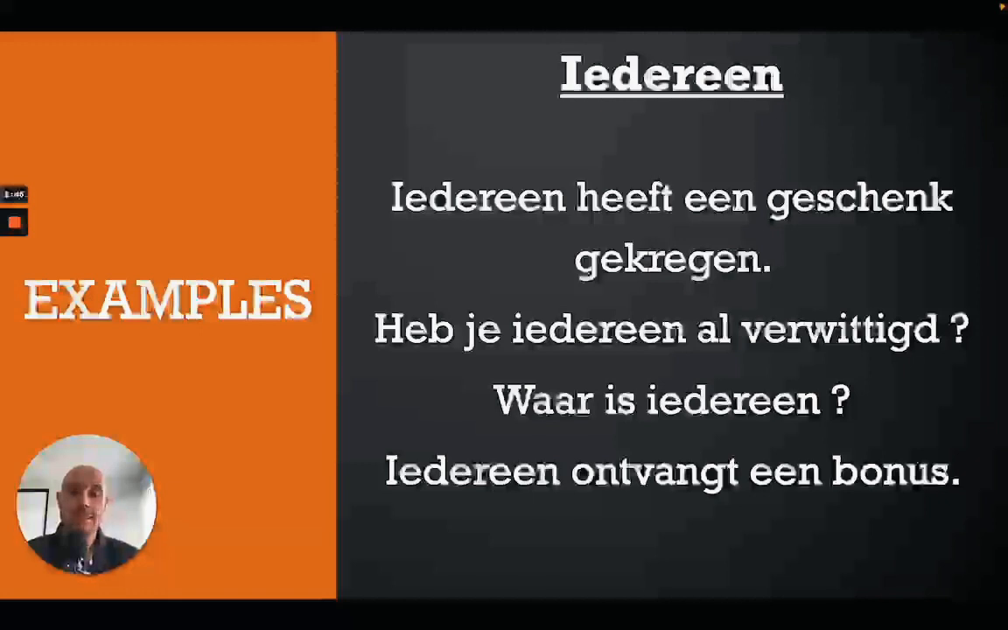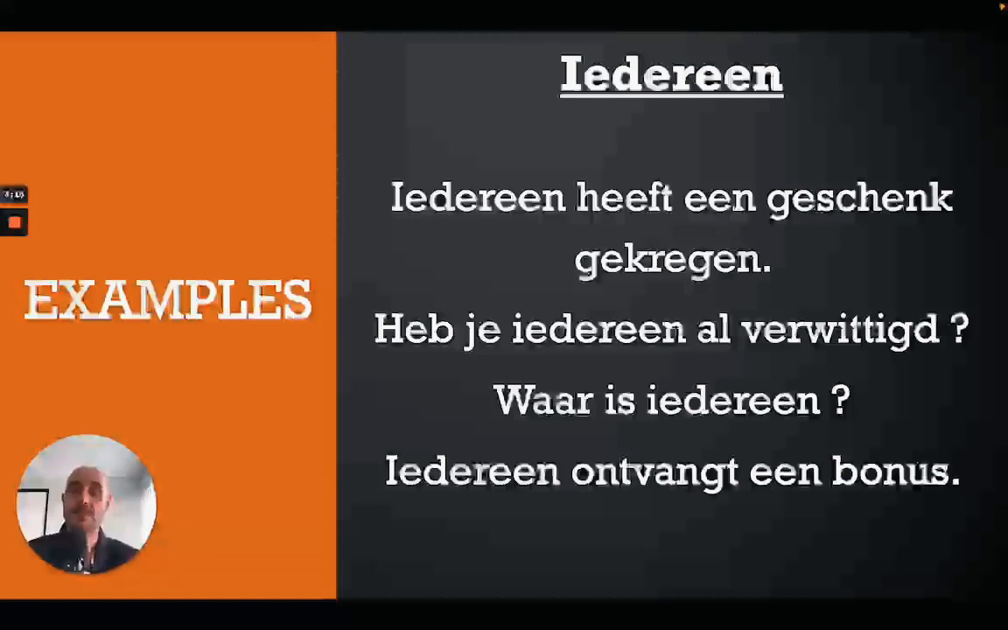Okay, we will take a look at the second example. Heb je iedereen al verwittigd? Okay, so have you informed everybody or have you warned everybody? Now, heb is your verb, je will be your subject. Now, iedereen is your direct object. We call it also leidend voorwerp in Dutch, right? So it's standing alone, but now it has a different function in the sentence. It's a direct object.